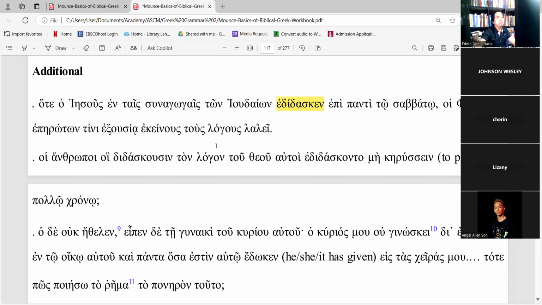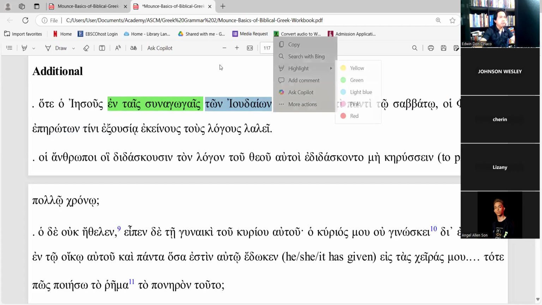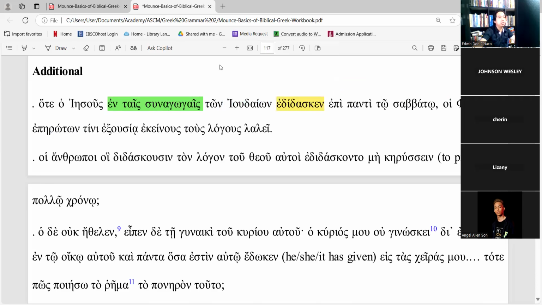Judea. Okay, this is Yudayon, the people in the synagogue. This is the place where Jesus was teaching. This is a possessive form: the synagogue of the Jews. So when Jesus was teaching in the synagogue of the Jews in the day of Sabbath,